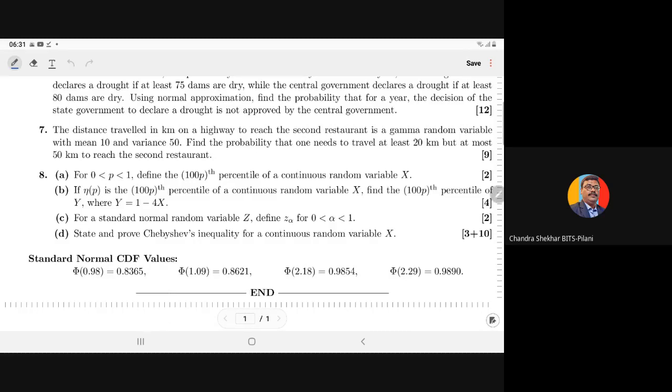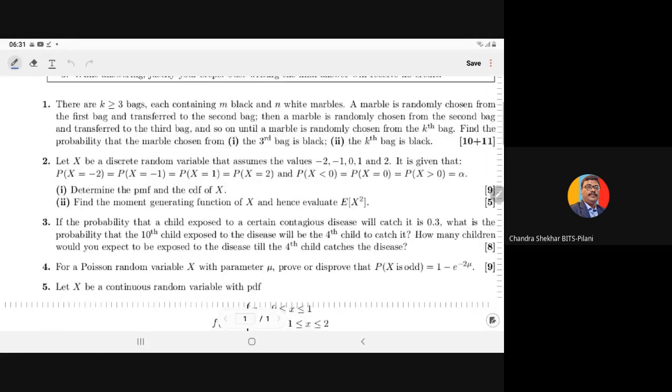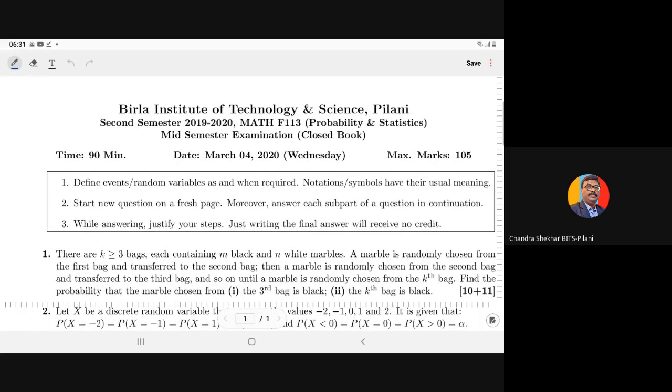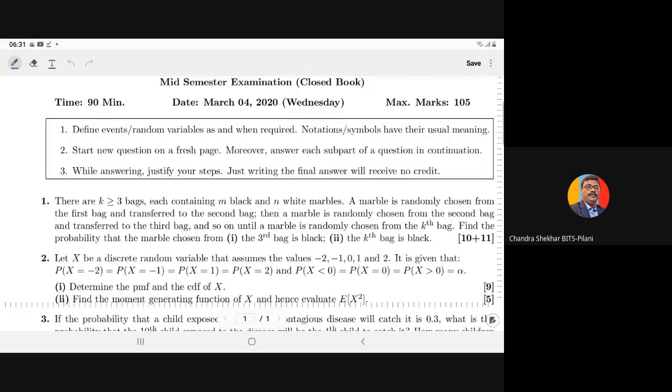So here we are stopping the solution of the mid semester examination of second semester 2019-20. So hopefully you have learned the different concepts here. Thank you.